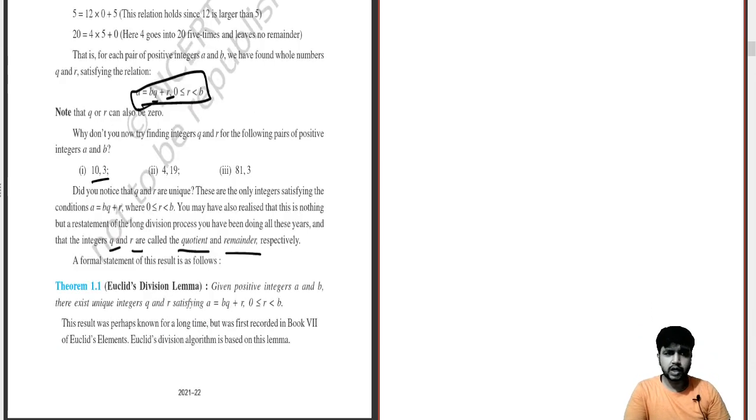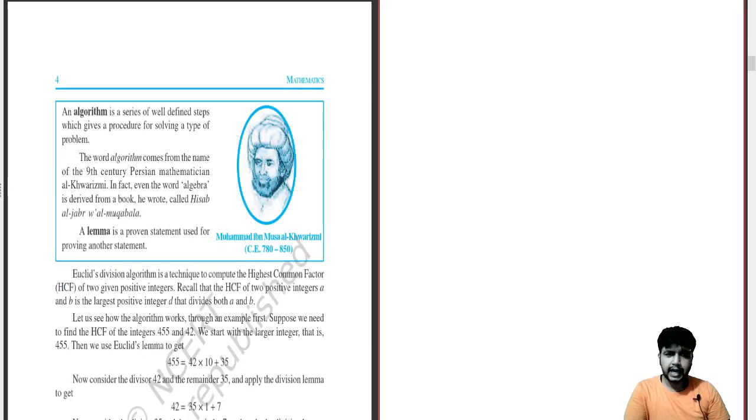How does it work? How do we have to do it? And what are the processes to it? Okay, Euclid was the person who developed this concept, an algorithm series which we call Euclid's algorithm. The main reason behind it is it was developed by him in the 9th century. He was a Persian mathematician.